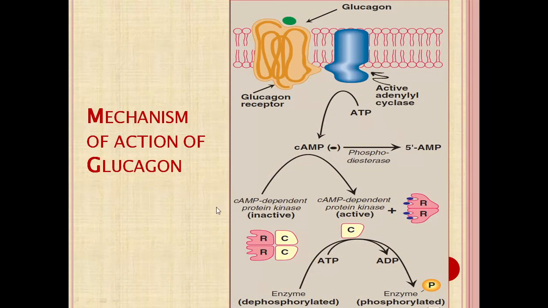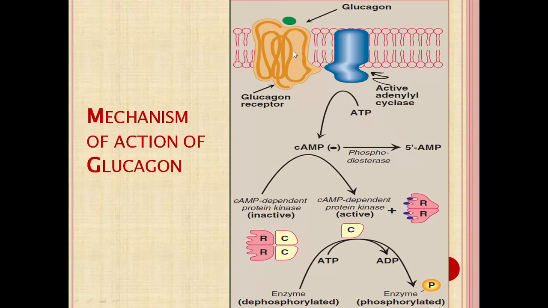Mechanism of action of glucagon. Once glucagon is secreted, it acts on peripheral cells or tissues to increase the blood glucose level by various metabolic pathways. But how does it act? It acts on the cell membrane receptor.